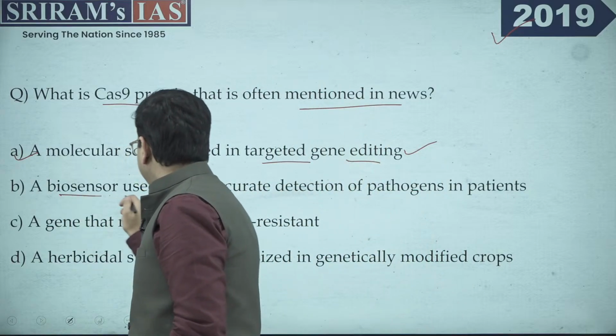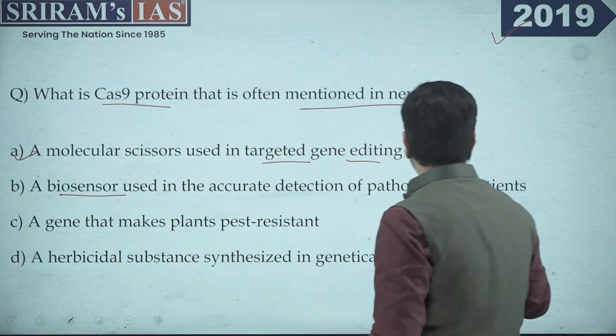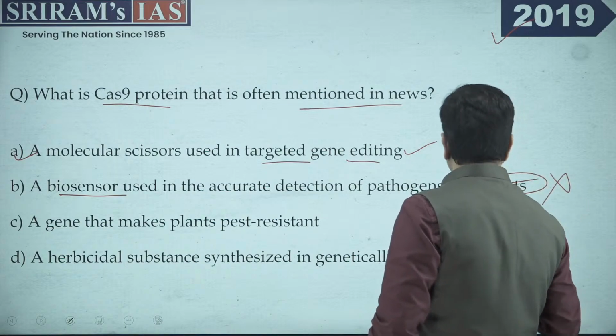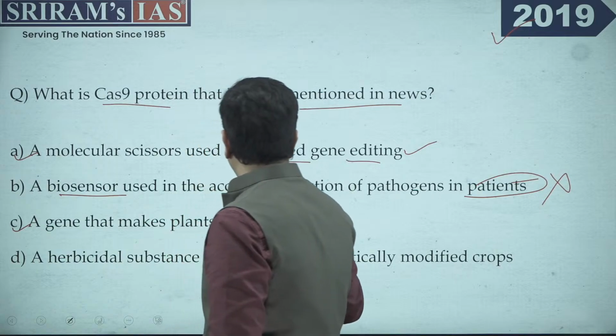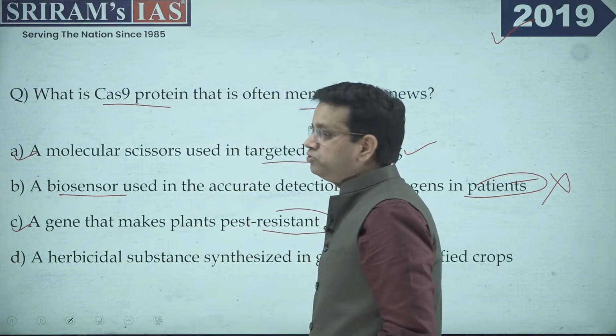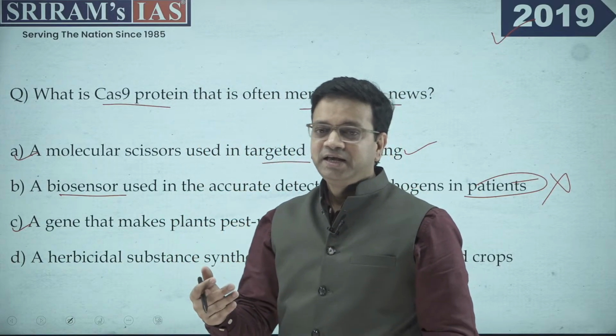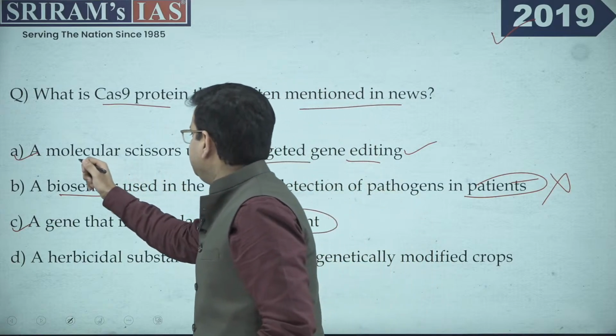A biosensor used in the accurate detection of the pathogen in the patient. No, this is not the correct one. Then it is asking about a gene that makes plants pest resistant. See, it has nothing to do with the part of resistance. It is actually a molecular scissors.